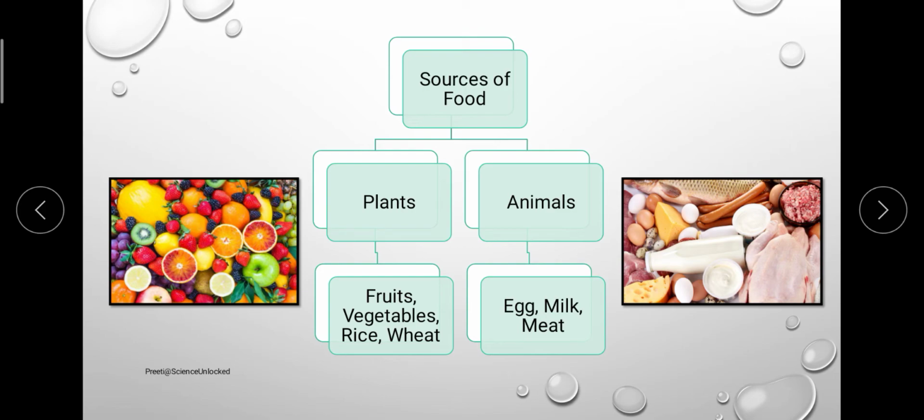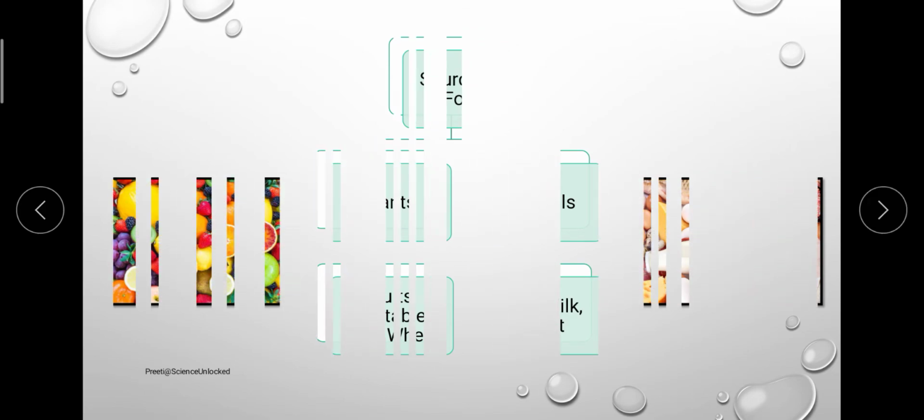Now, apart from all these things, what we need to take care about is that for the plants and animals which are acting as a source, what exactly is the part which is acting as a source of food? Are you able to eat and consume everything as food out of the plant part?